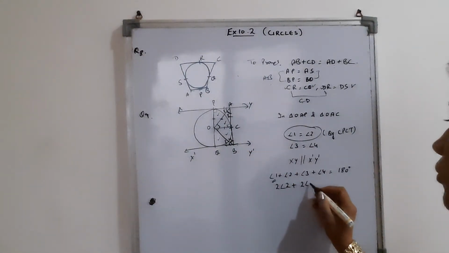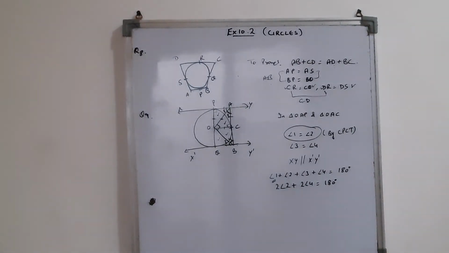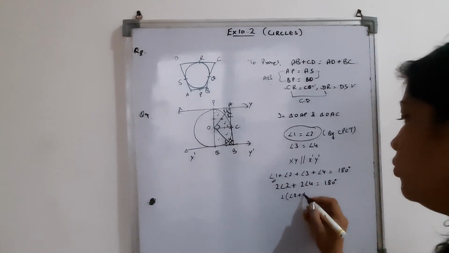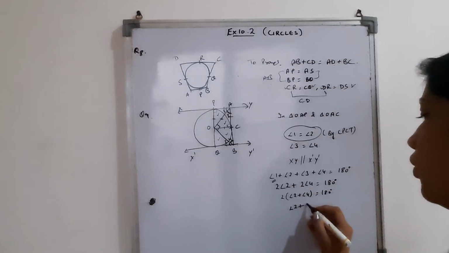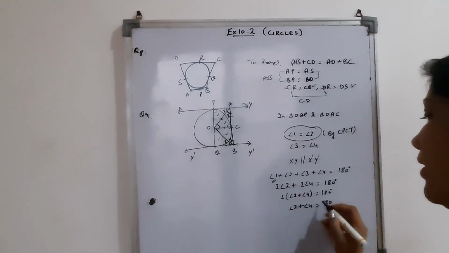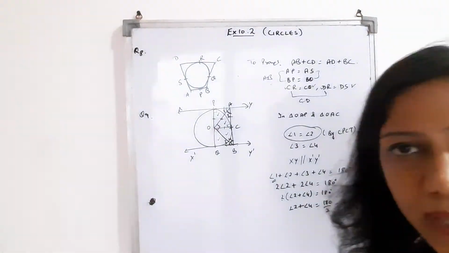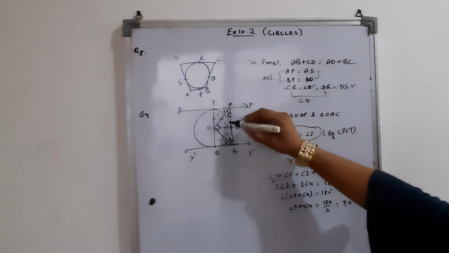So it will be twice angle 4. Now we can take 2 common. So 2 times angle 2 plus angle 4 is 180 degree, so angle 2 plus angle 4 is 180 by 2, which is 90 degree. Okay, we have reached that the sum of these two angles is 90 degree.